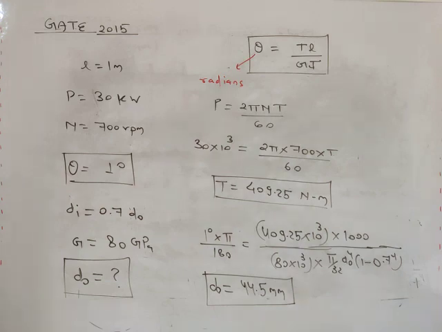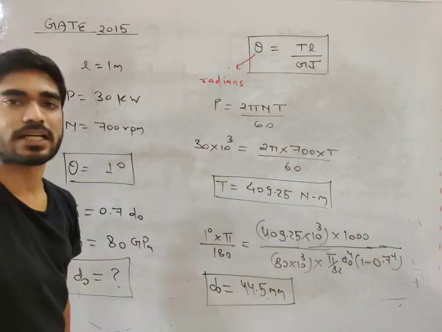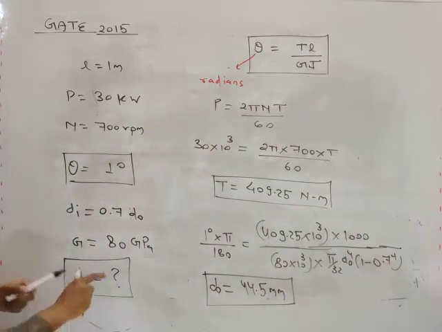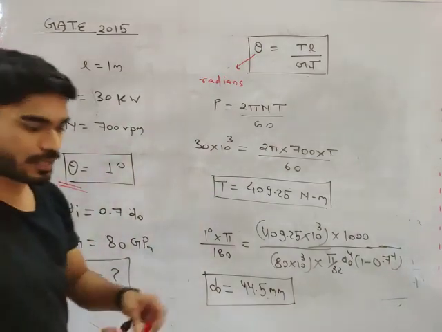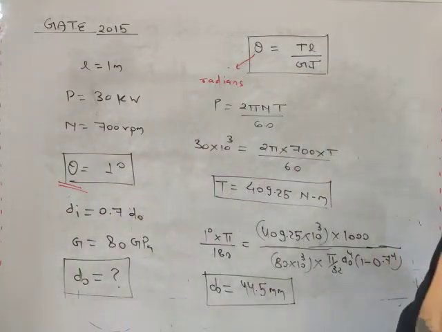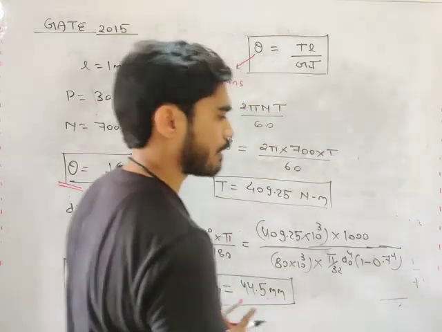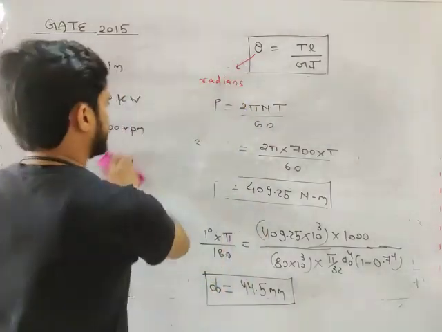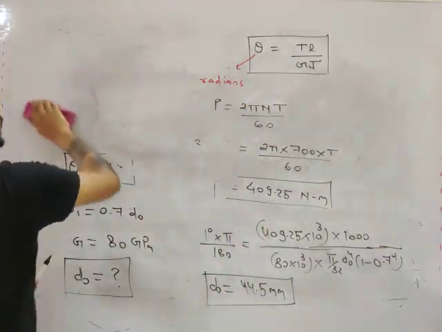So do you understand how we can calculate the diameter, my friend, using the permissible value of theta? All right, my friend. So these are the examples based on torsion equation.